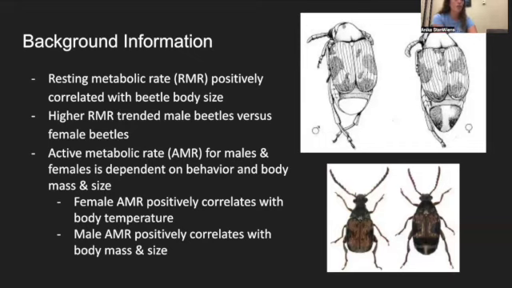With that, we found that female active metabolic rate correlates positively with the body temperature of the beetle, whereas in males it correlates positively with the body mass and size of the beetle. The larger the body mass of a male beetle, the higher the metabolic rate will be, and the larger the body mass of a female beetle, the lower the metabolic rate of the beetle will be.